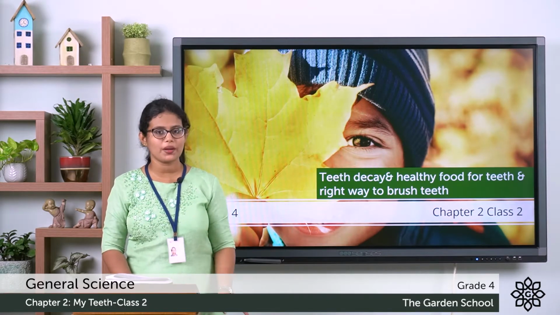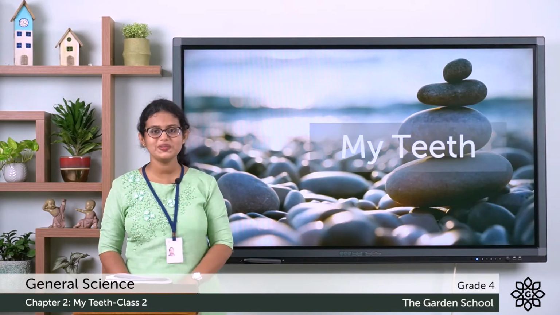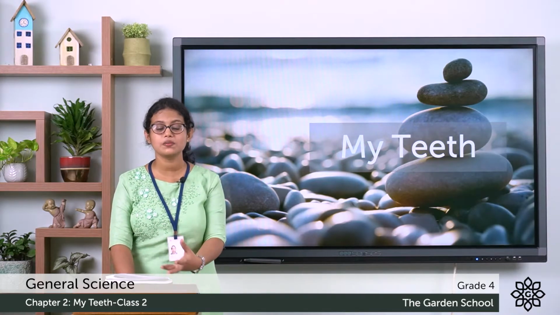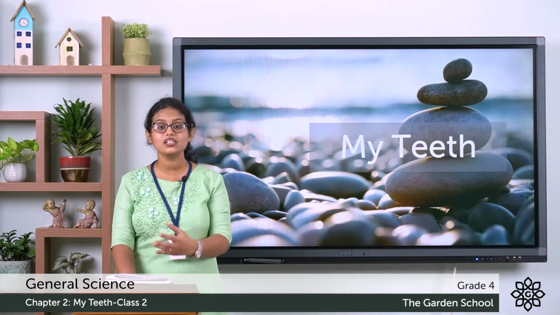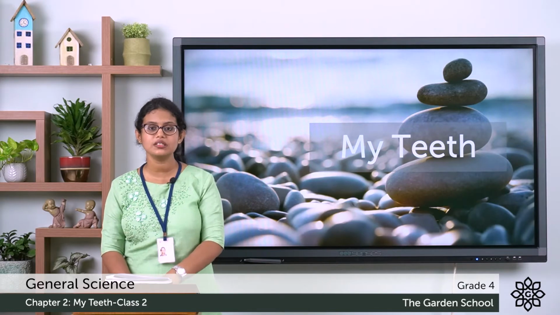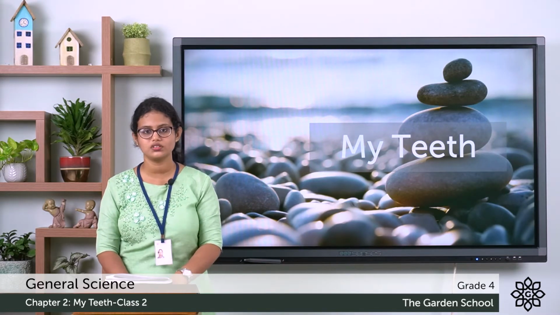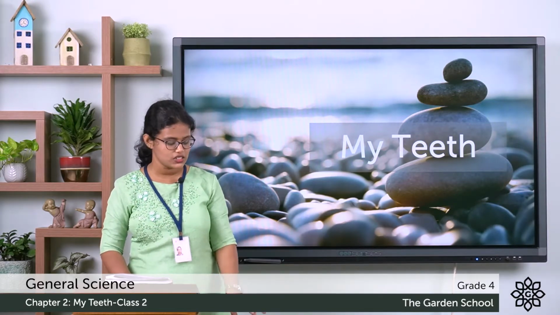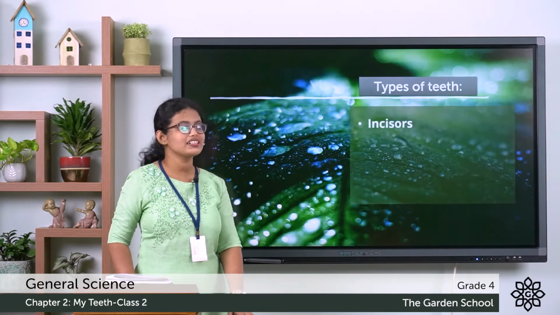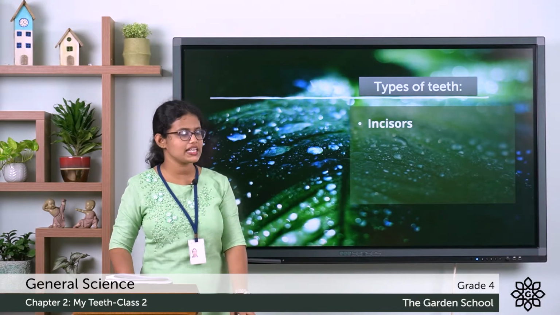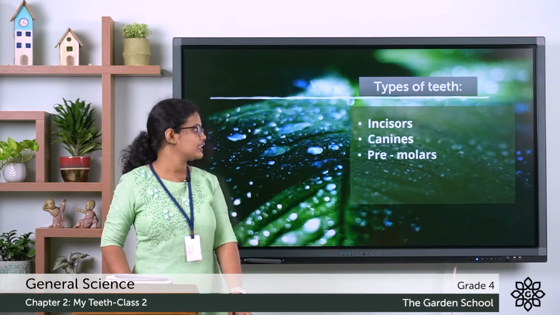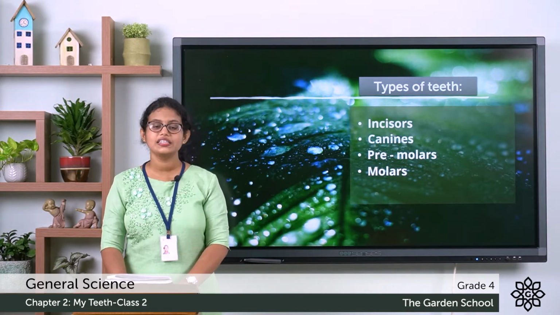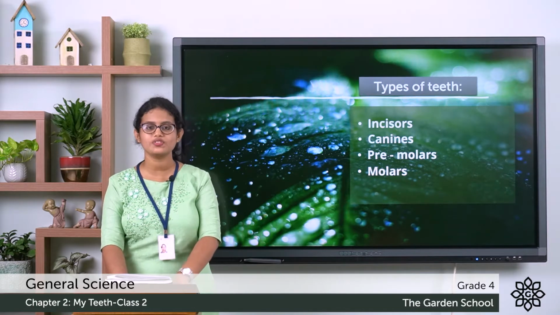So, we started with the chapter My Teeth. And what did we learn in the last class? We learnt about teeth, the different types of teeth, and the structure of a tooth. Do you all remember the different types of teeth? The first one is the incisors, the second canines, third premolars, and the fourth is molars. These are the different types of teeth.